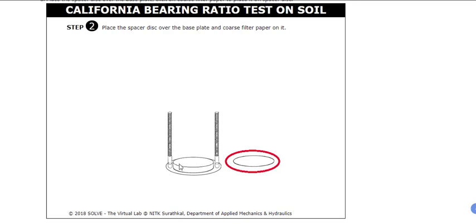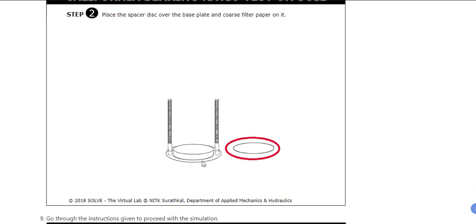So after filling this mold, you will remove the mold from this base plate and you will turn the entire mold. So on top of this we will need some space. You will see it in the simulation. So this spacer disc is put for this reason. Once it is removed and turned, when you remove the spacer disc from the top, you will have some 2.5 mm of space. This is why we are putting this spacer disc.